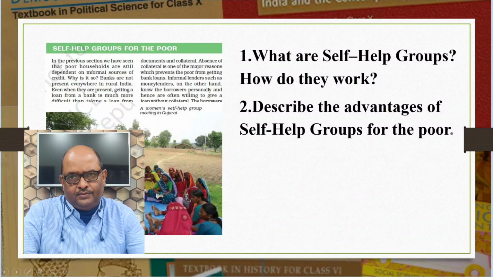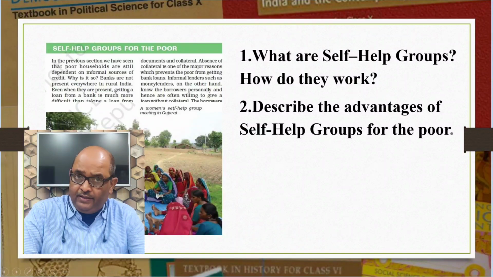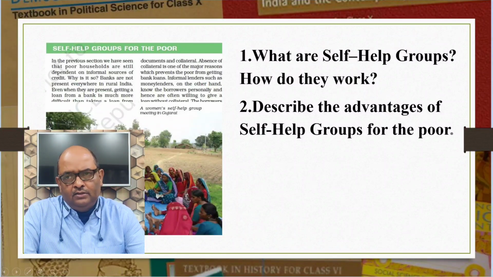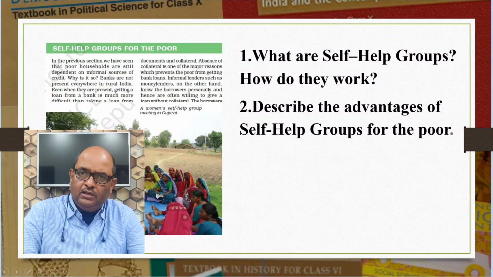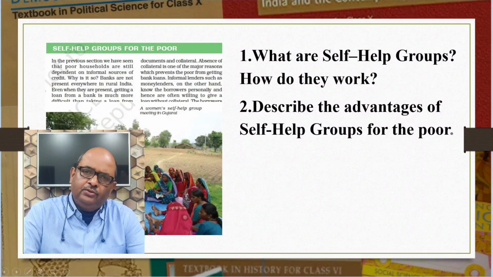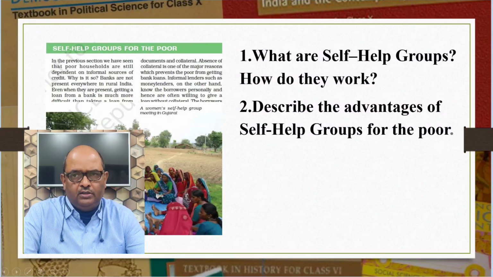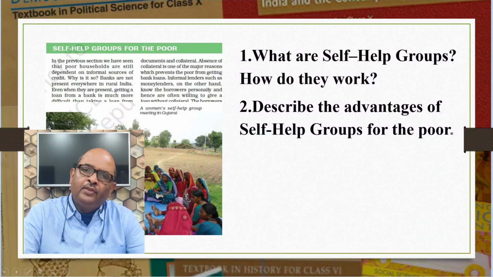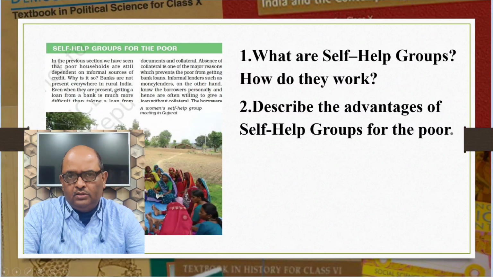What are self-help groups? How do they work? Explain. A self-help group is basically a new idea to organize the rural poor, particularly women, who pool their savings. It is an informal group of people with the same socio-economic background who come together voluntarily to save whatever amount they can save conveniently out of their earnings. They agree to contribute to a common fund and to lend to the members to meet their needs.